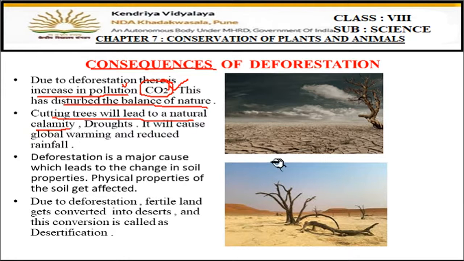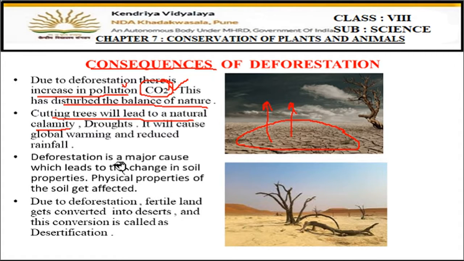The next consequence: cutting trees will lead to natural calamities. When more plants are cut, the soil will become barren. You can see here the soil has become very barren because, without trees, all the water present in the soil will evaporate, and the soil will become dry and barren and will look like this. Floods can also come because the roots of the plants hold the soil particles together.